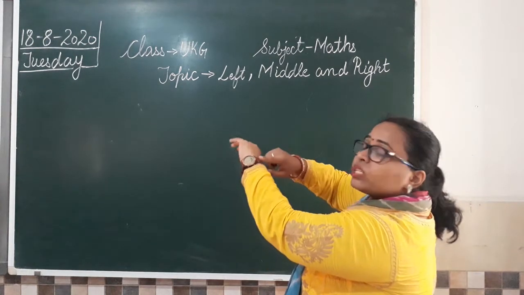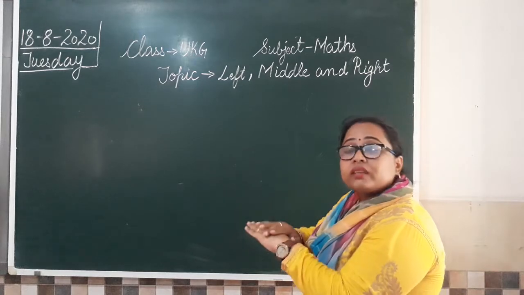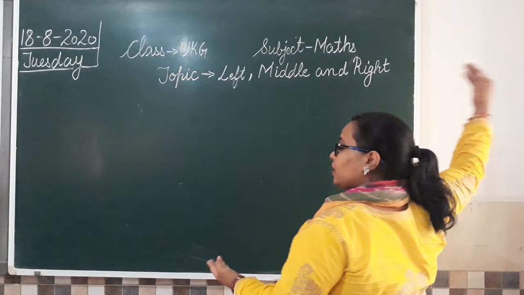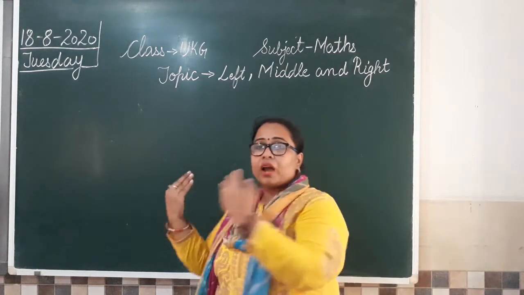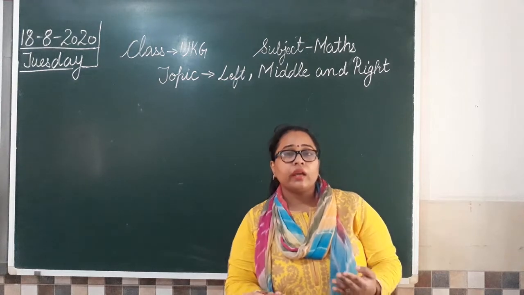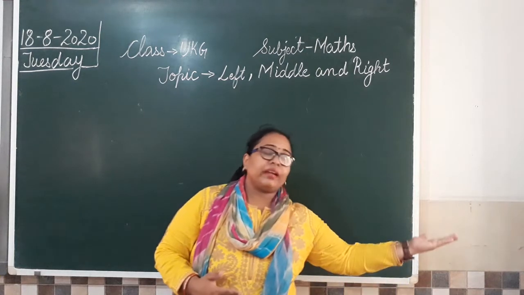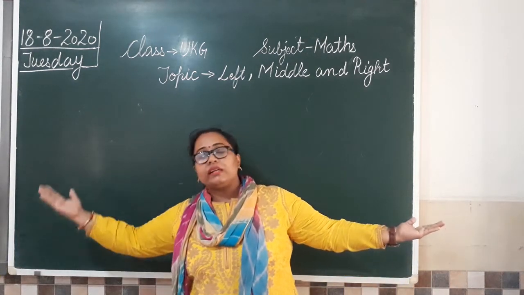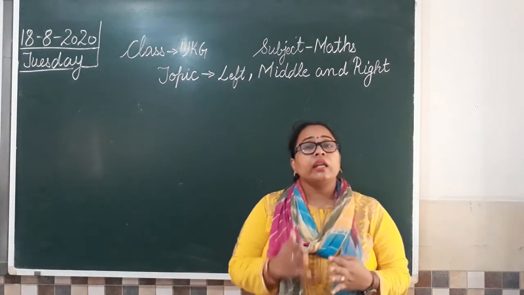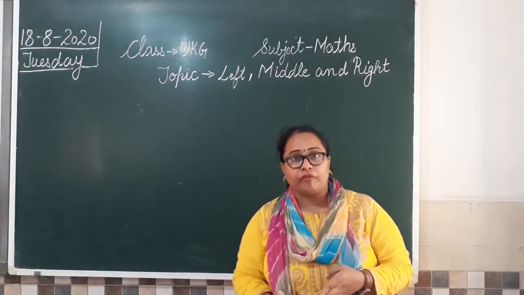The hand in which I am wearing my watch is my left hand. So this is my left side and this one is my right side. But if I am standing like this and I am facing to you, ma'am आपको देख रहे हैं, तो अब क्या होगा? मैम का लेफ्ट साइड यहाँ हो जाएगा और राइट साइड यहाँ हो जाएगा. Clear? So you need to understand your left and right carefully.